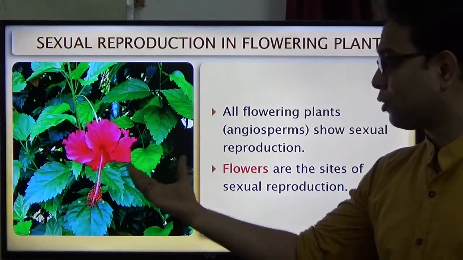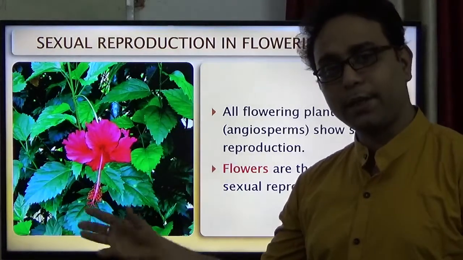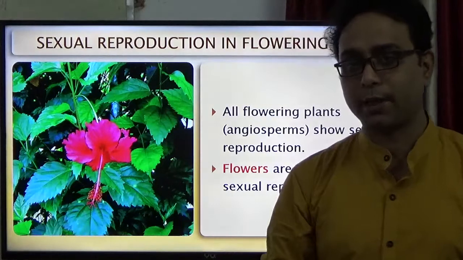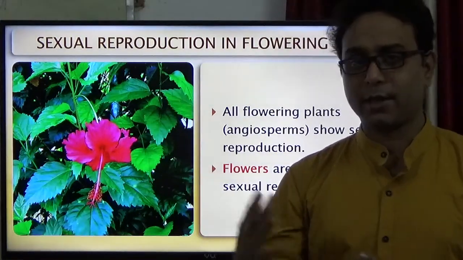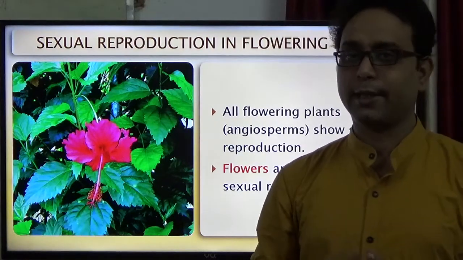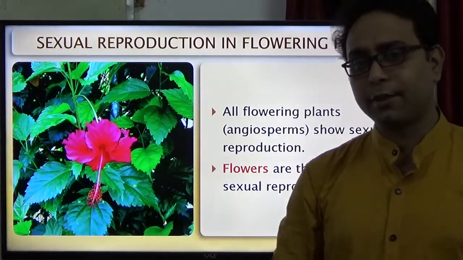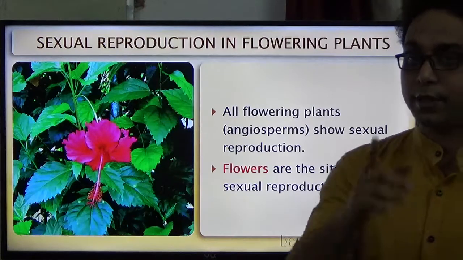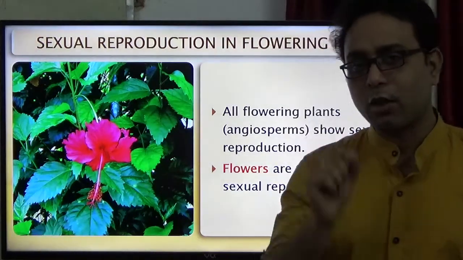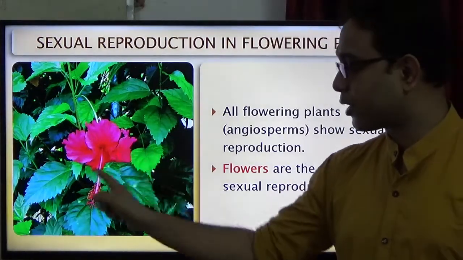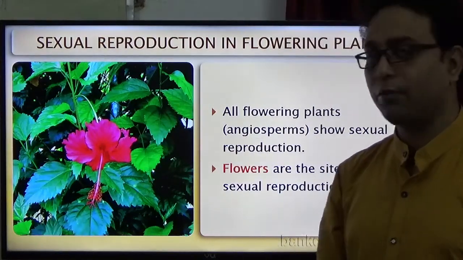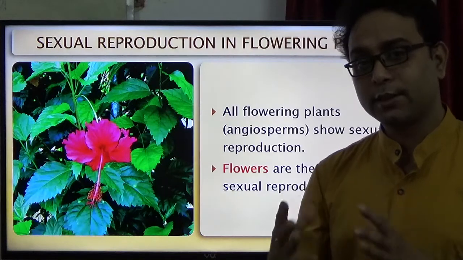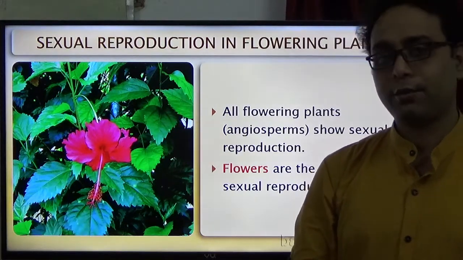Plants have two parts: one is the vegetative part, another is the sexual part. Vegetative parts like leaf, root, and stem can also help in reproduction, and that type of reproduction is called vegetative reproduction. But today we discuss the flower, which is involved in the sexual reproduction of the flowering plants.